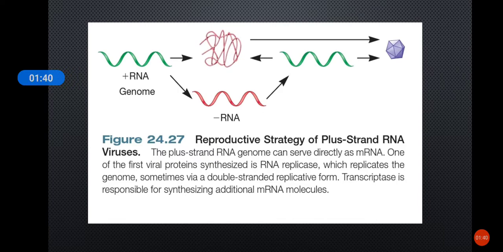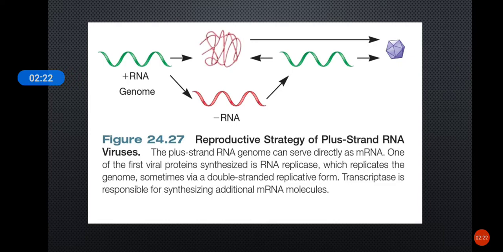They do that by two methods. The first one is by a double-stranded replicative form, and the second one is by synthesizing a negative strand RNA using the positive strand RNA as the template. After this negative strand RNA is synthesized, from this negative strand RNA the RNA genome, that is the positive strand RNA, is made. So by two methods, this RNA replicase enzyme will catalyze the formation of the viral genome.